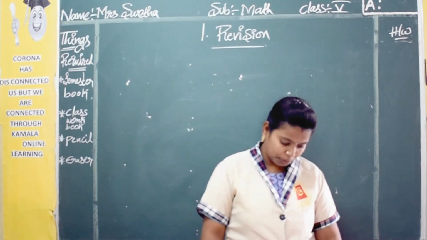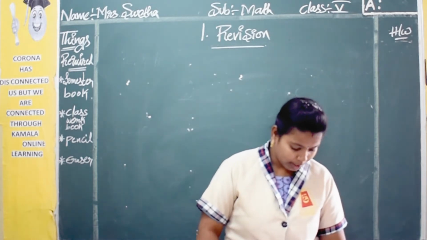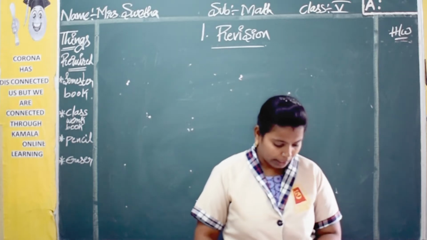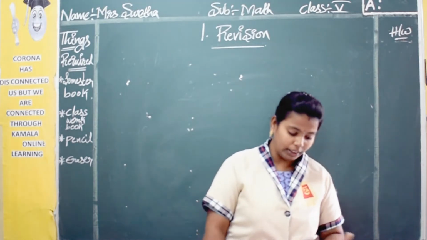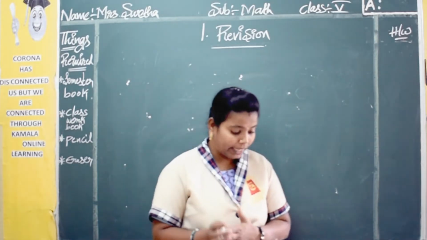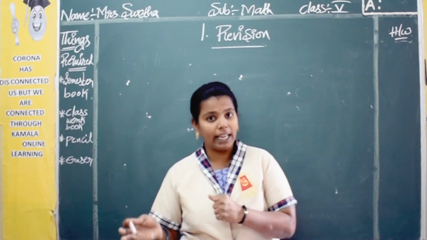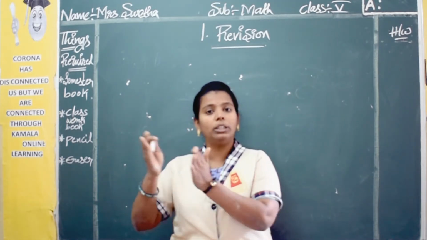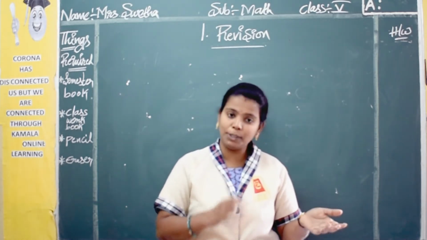A company distributes the profit of 20 lakhs 80,000 among its 8 partners. How much amount does each partner receive? So here in the company there are 8 partners, and they got a profit of 20 lakhs 80,000. Now you have to distribute this 20 lakhs 80,000 to all 8 partners. So how much will each partner get?